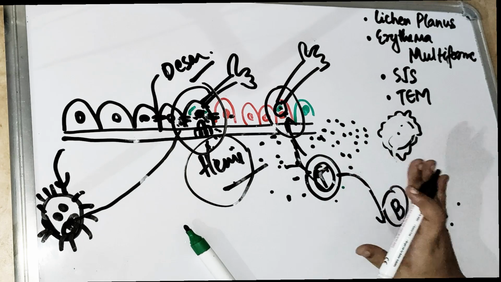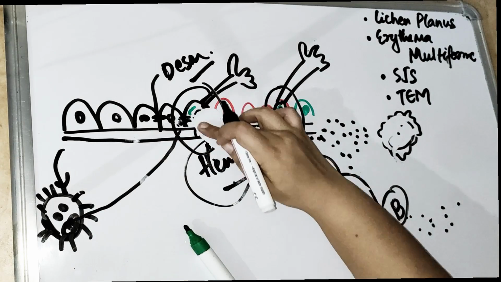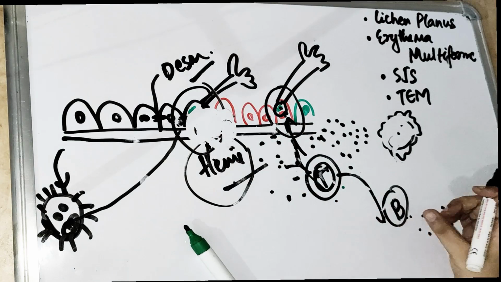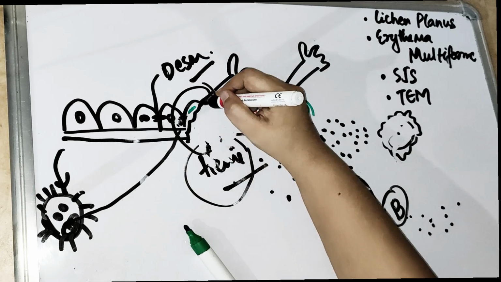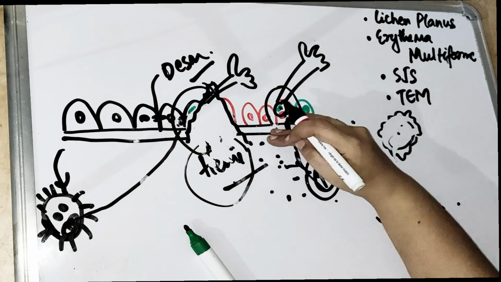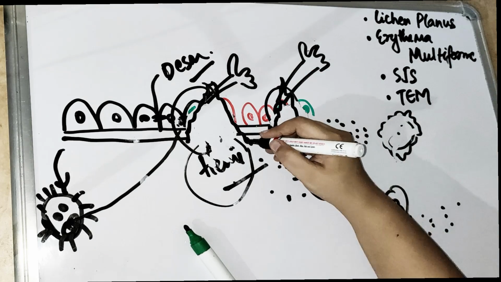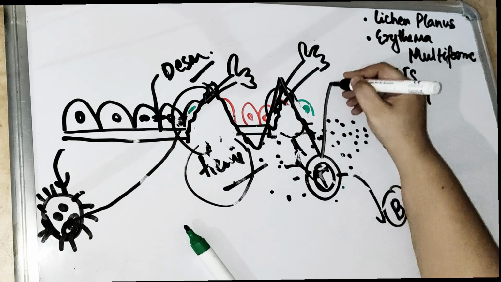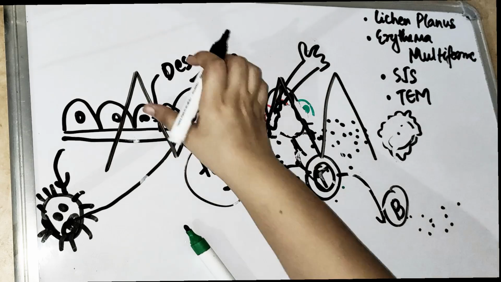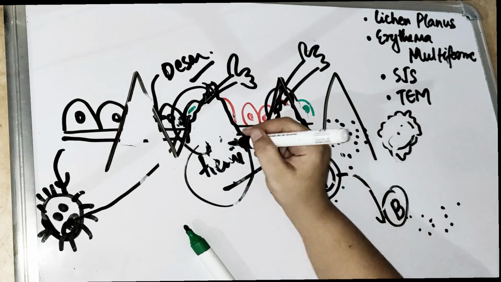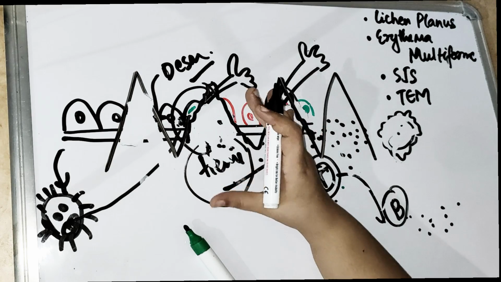So there is going to be damage of the basal membrane. Wherever there is damage of the basal membrane, they keep on eating like this. They keep on eating like this. Again here also they keep on eating like this. And this is how we see these sawtooth rete-ridges. If you have given your exam in oral path, you may have heard of it. These T cells are releasing these inflammatory cytokines.